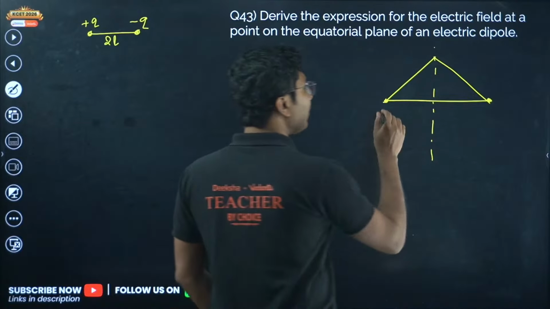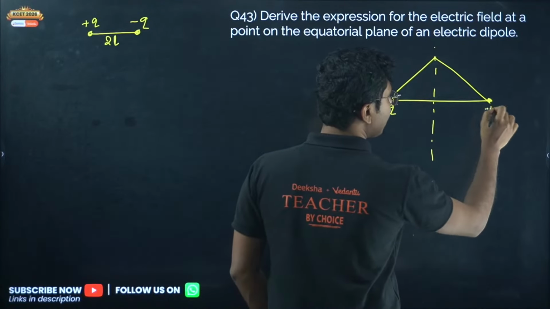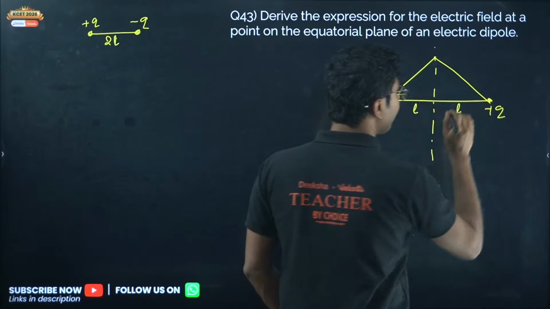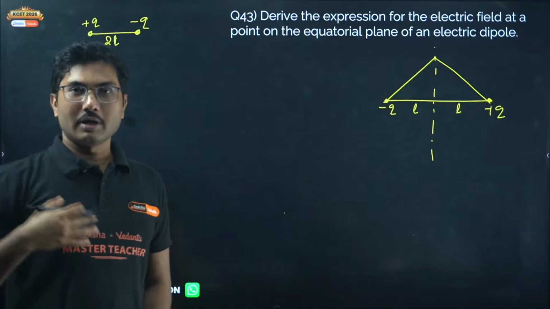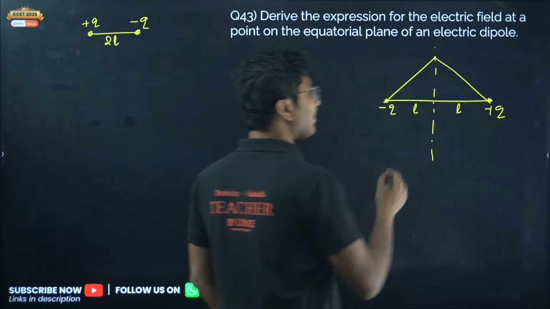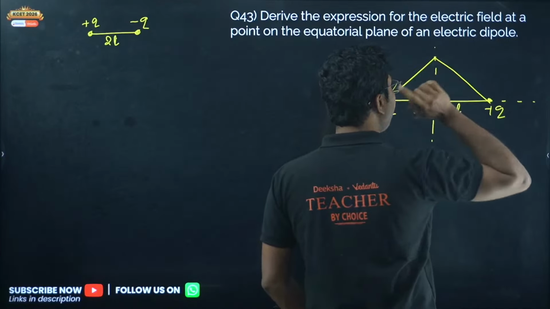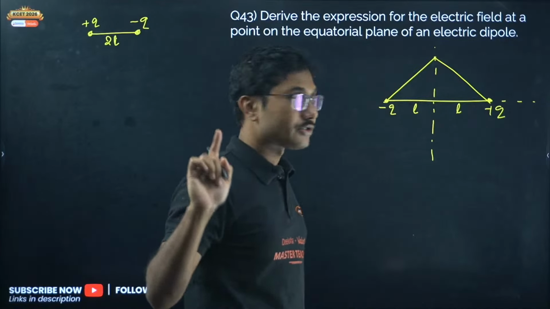Okay, so the electric field due to a dipole is basically this: suppose this is a negative charge and this is a positive charge, separated by a small distance of 2L, that means this distance is L and this distance is also L. Then this is called a dipole, and we can find the electric field on its axis, which in my opinion is slightly easier, and the electric field on the equatorial plane. The equatorial plane can be tricky if you are not sure.